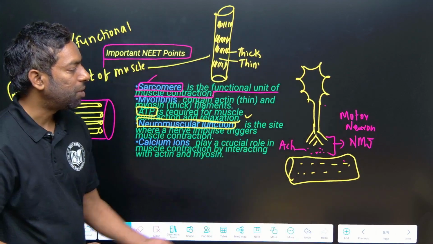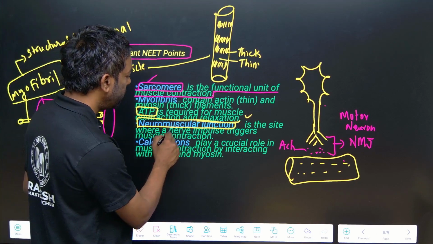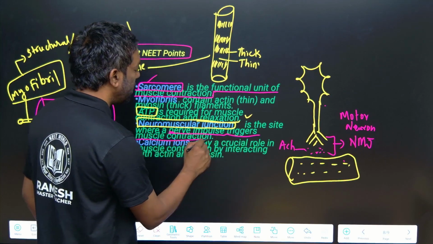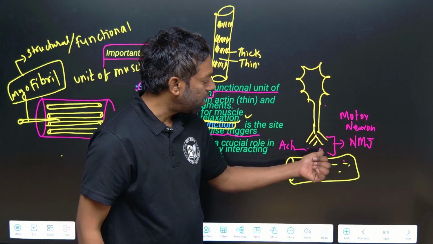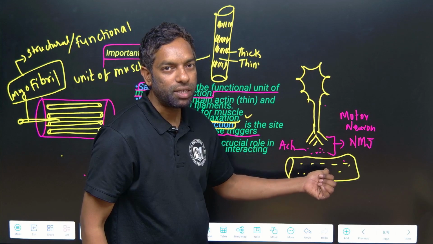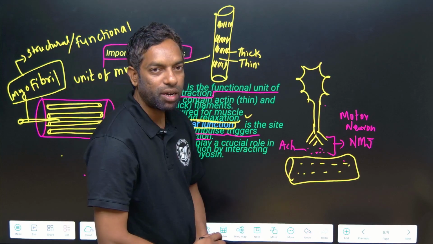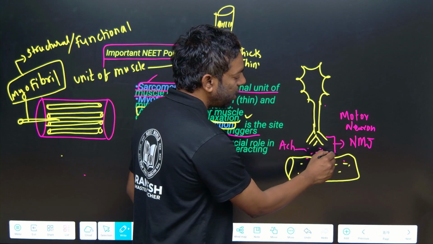The neuromuscular junction is most important, where nerve impulses trigger muscle contraction. The nerve triggers the muscle for contraction. It releases the chemical acetylcholine, which enters this layer, and sodium enters the muscle.